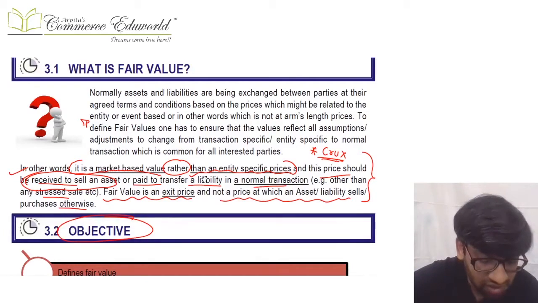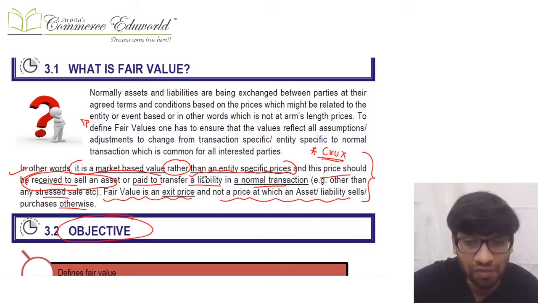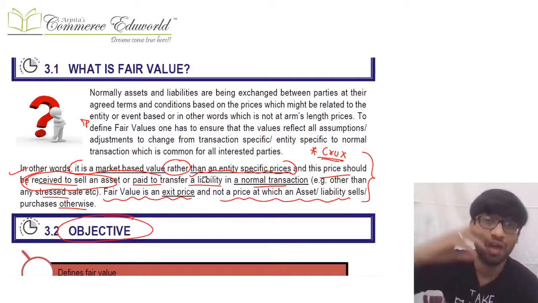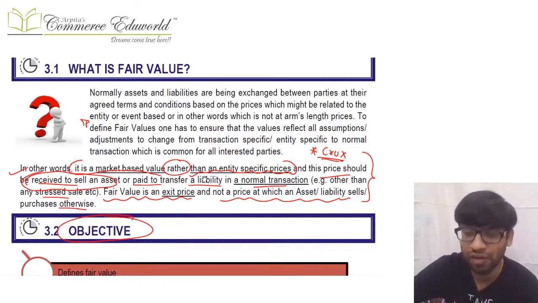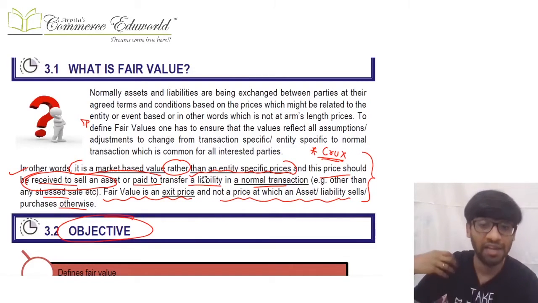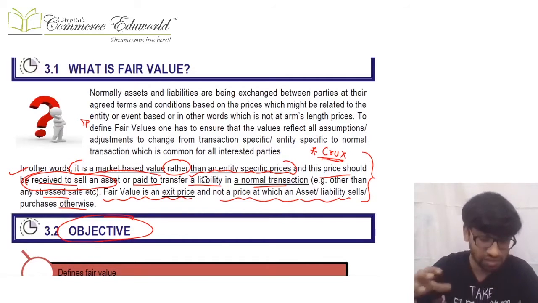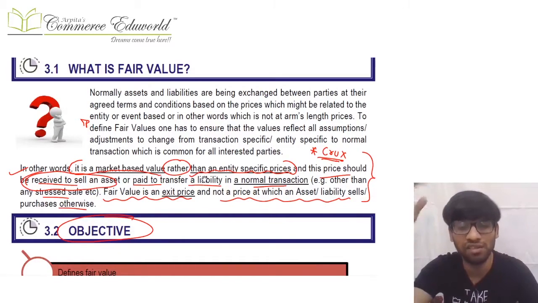When a particular Ind AS tells on this date give me fair value, the Ind AS 113 will come and give the fair value. Next, when we calculate fair value of an asset or a fair value of a liability or fair value of equity, whatever fair value we calculate, that will be the market based value and it will not be an entity specific value. Okay, so I want to calculate fair value of asset, I want to calculate fair value of liability, it will be a market based value, it will not be entity specific. When I do entity specific, then I can say what use I will be doing etc. So that is not considered, it is considered based on market based value.